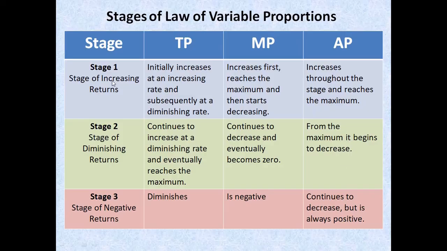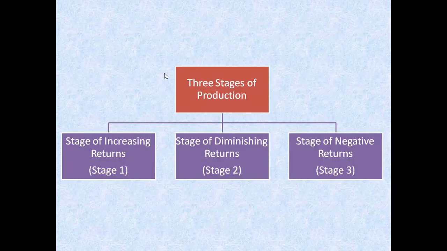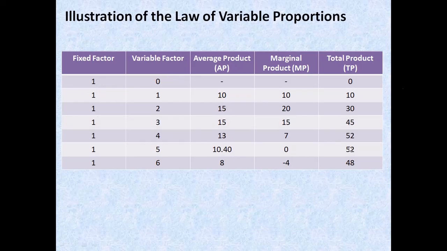So in stage 1, what happens is TP initially increases at an increasing rate, but afterwards, after a certain point, beyond this 30, 45, 52, it increases but at a decreasing rate.